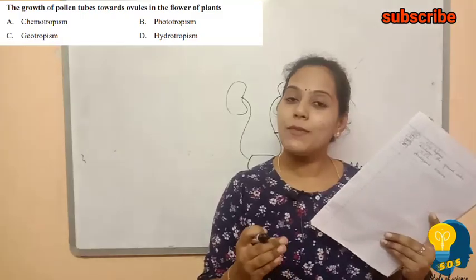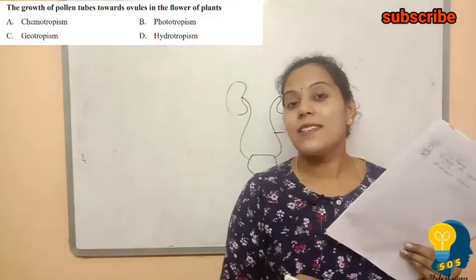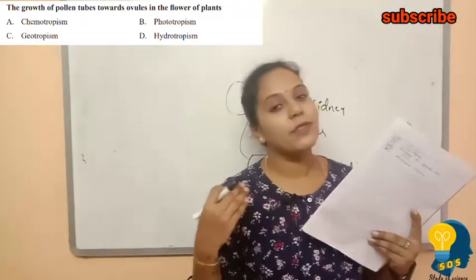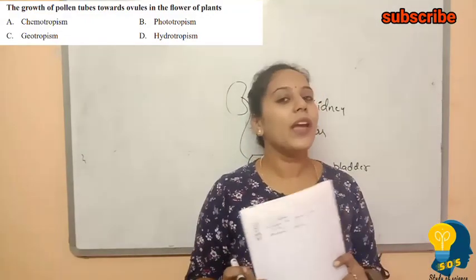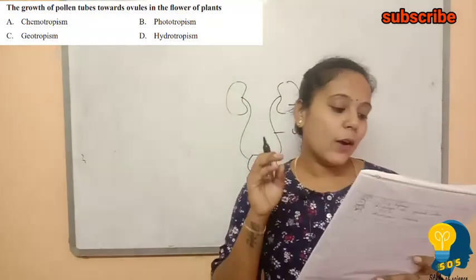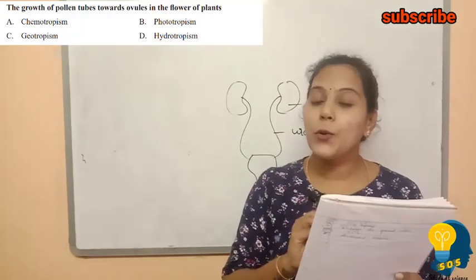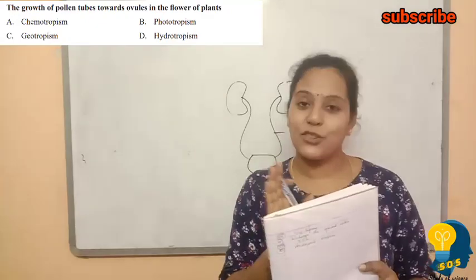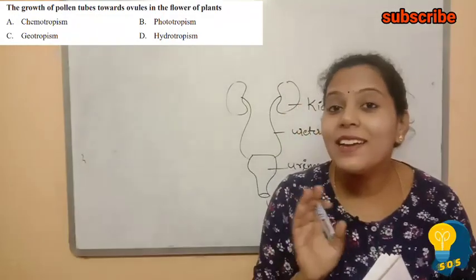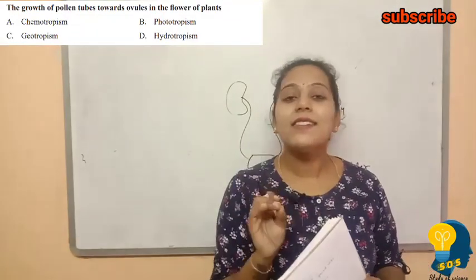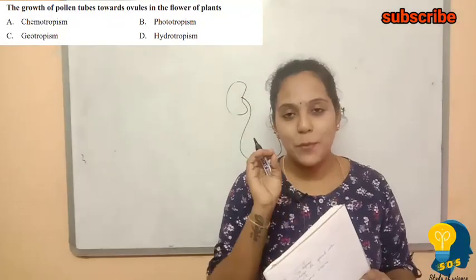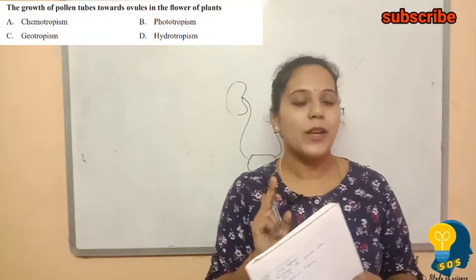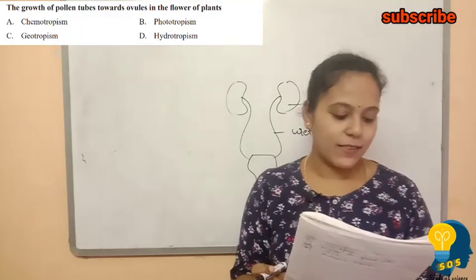Hydrotropism means the response will be towards water, whereas geotropism means the response will be towards gravity. The question says the growth of the pollen tube towards the ovule. That is a chemical reaction. Understand, it is a chemical reaction. So the answer is chemotropism. Chemotropism is the correct answer. So option A is the correct answer.